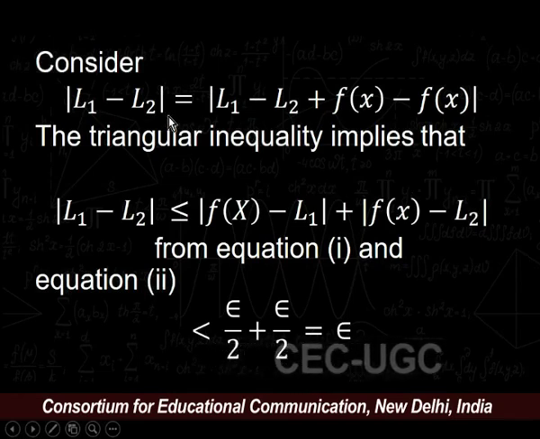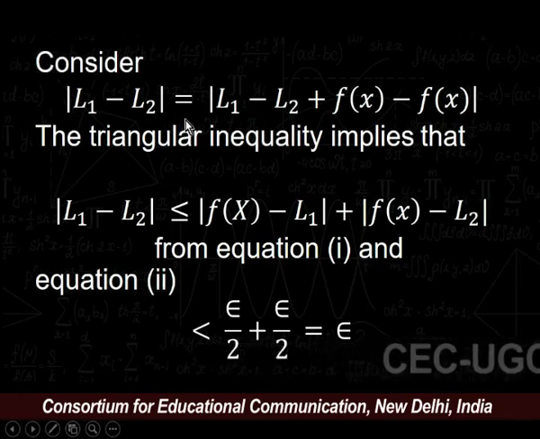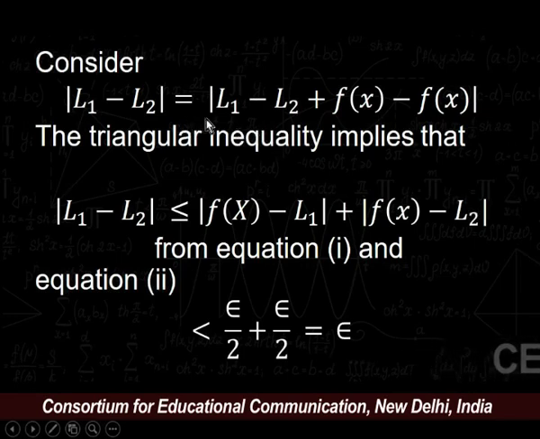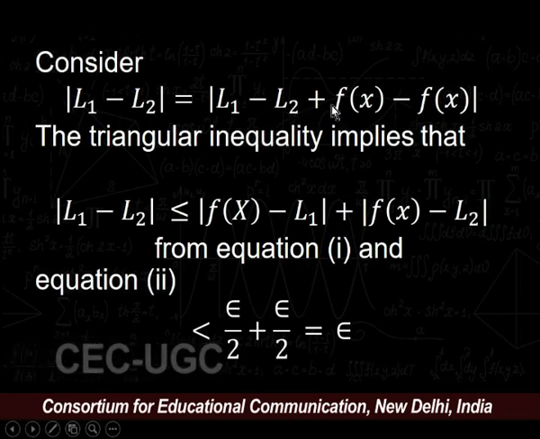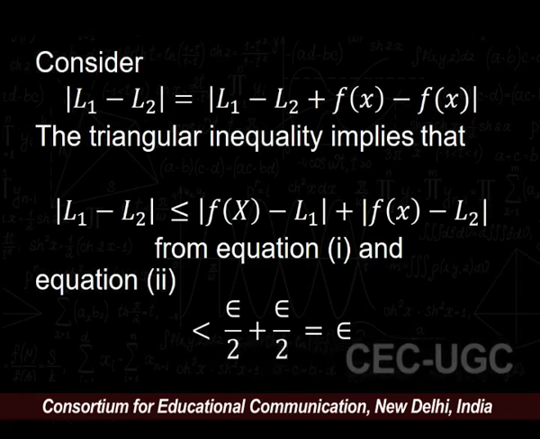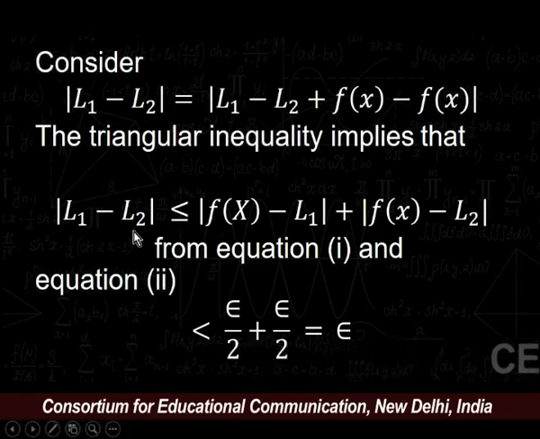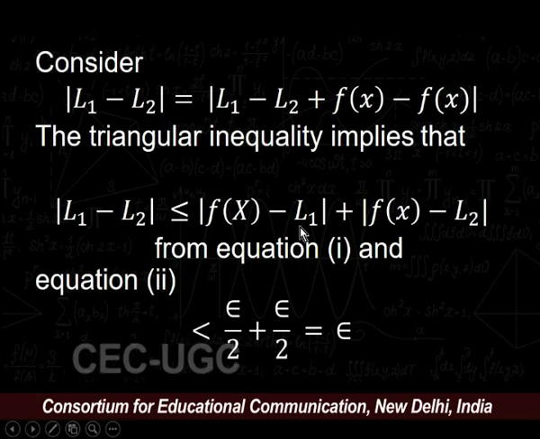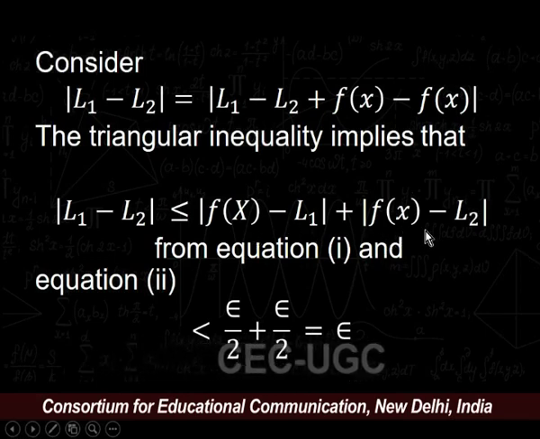If we add f of x and subtract f of x, we get modulus of L1 minus L2 plus f of x minus f of x. The triangle inequality implies that modulus of L1 minus L2 is less than or equal to modulus of f of x minus L1 plus modulus of f of x minus L2.